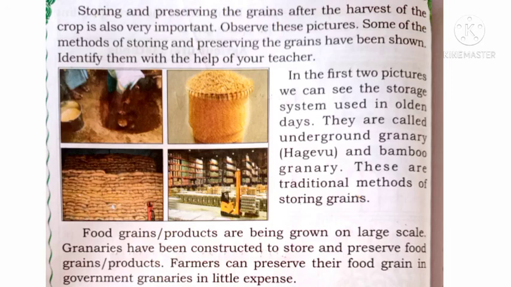So nowadays food is stored and preserved in godowns, and there are different types of modern methods of storing and preserving the grains, okay. So nowadays we store in godowns, and when we get a sufficient rate, then we sell. For example, the storage of manuka, drakshi, grapes, okay. Those manuka are also stored in storage, and when we get a sufficient price, then we sell. So students,